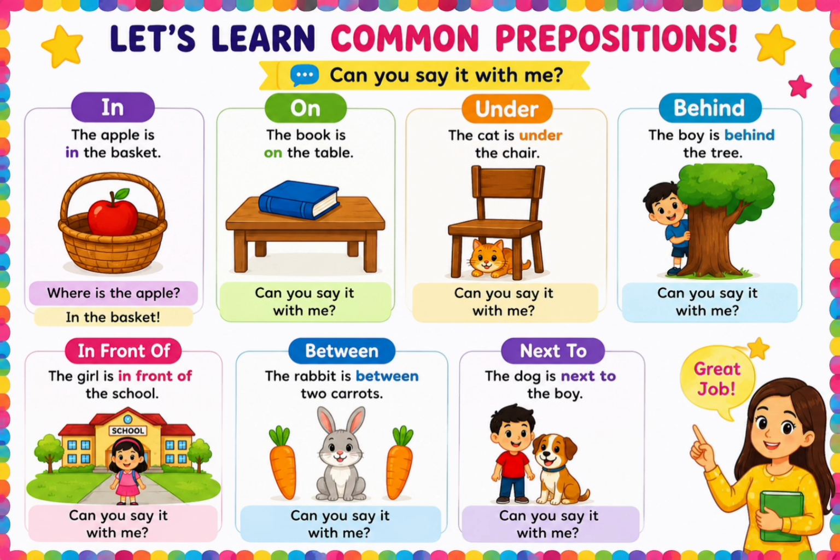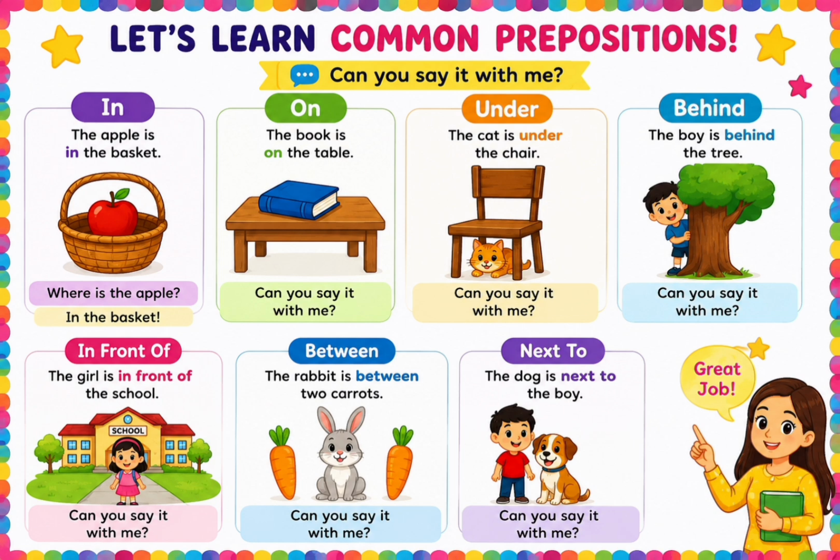Oh, now look at the cute cat. Can you see the chair? Where is the cat? Is it on the chair? No, the cat is below the chair. We say the cat is under the chair. So if something is below something else, we use the word under. Say it loudly. Under the chair.